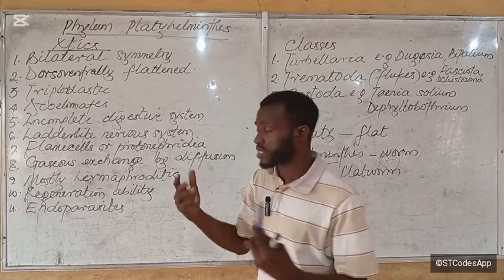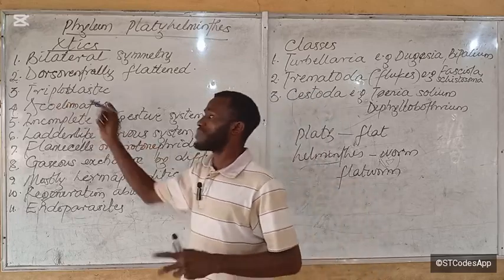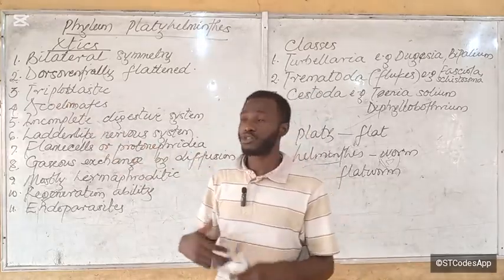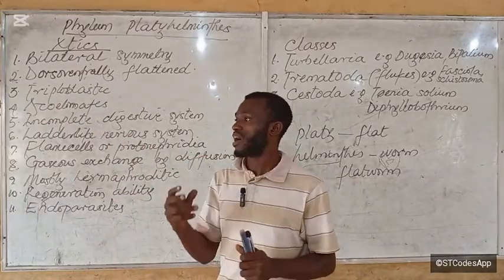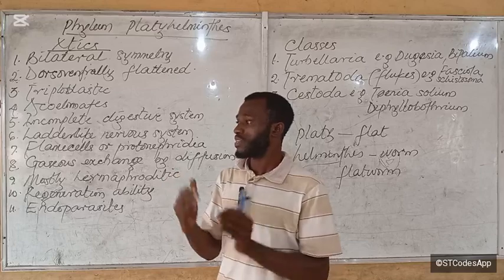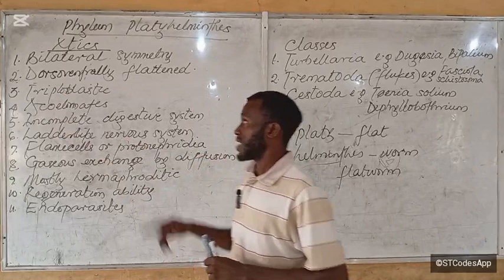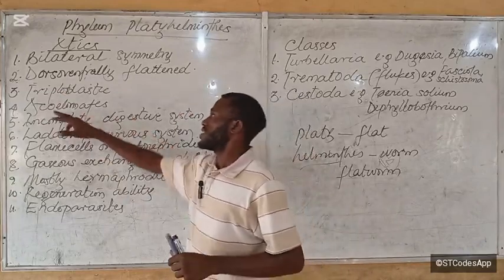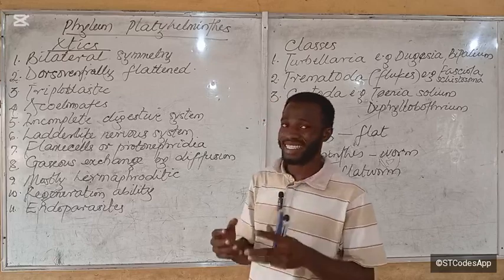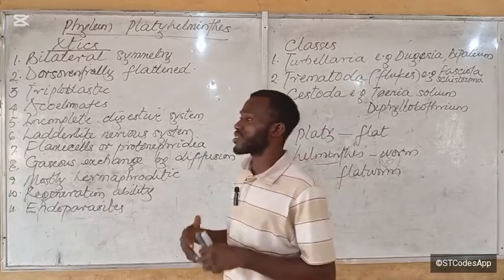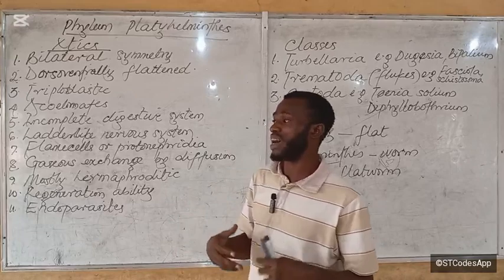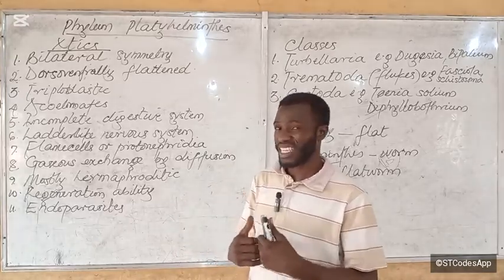They are also the first set of animals to be triploblastic, that is, to have the mesoderm, ectoderm, and endoderm. Then they are also acoelomates. They are not coelomates because they do not have a body cavity.